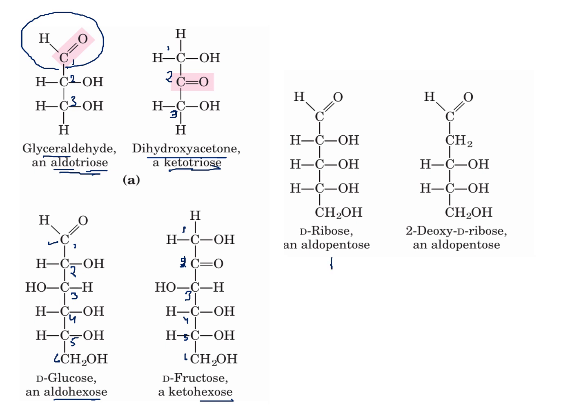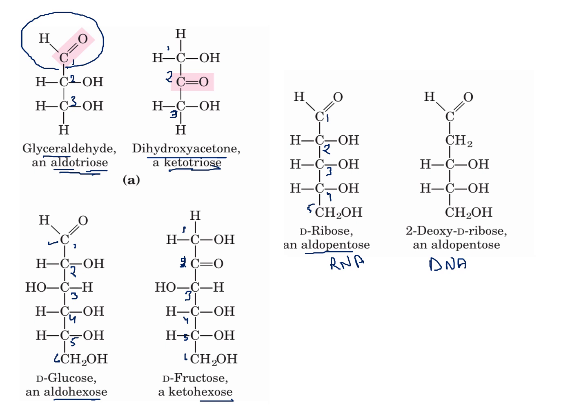Ribose is present in RNA, and deoxyribose is present in DNA. Ribose is a pentose sugar, five carbons, and it has an aldehyde group. So it is an aldopentose.